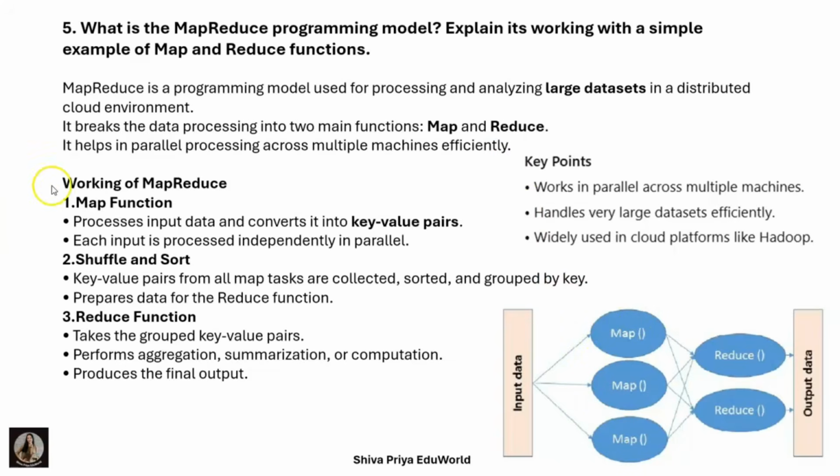Working of MapReduce: the map function processes the input data and converts it into key value pairs. Each input is processed independently in parallel. Shuffle and sort: key value pairs from all map tasks are collected, stored, and grouped by key, which prepares data for the reduce function. The reduce function takes the grouped key value pairs and performs aggregation, summarization, and computation. After that, it produces the final output.